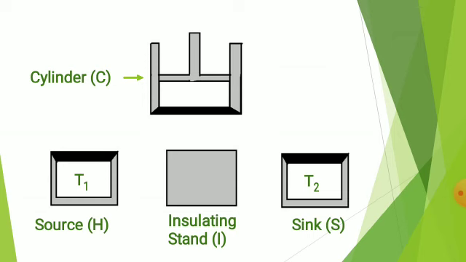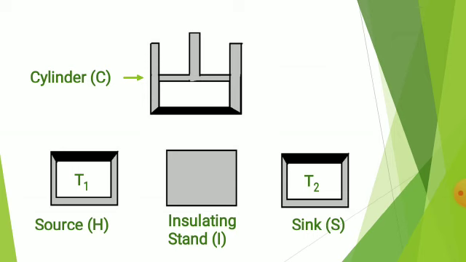The second one is source. It is a source of heat which is kept at a constant temperature T1, from which the engine can draw heat. It has large thermal capacity and any amount of heat can be drawn from it without a change in its temperature. The third one is insulating stand, which is made up of perfect insulator on which the cylinder can be placed.